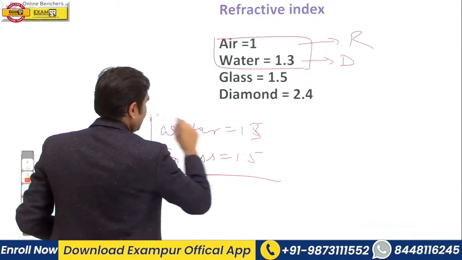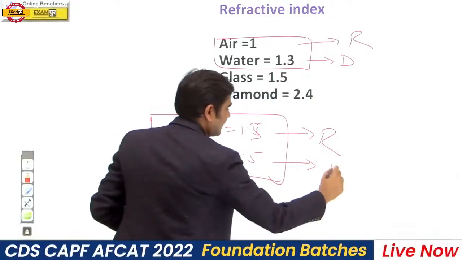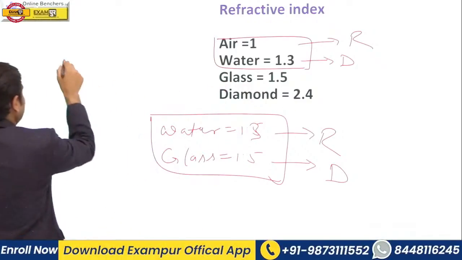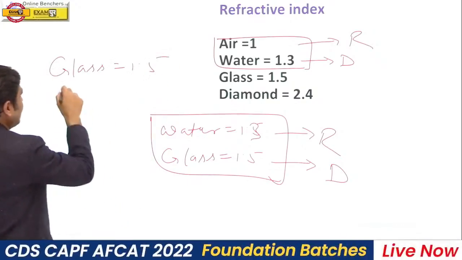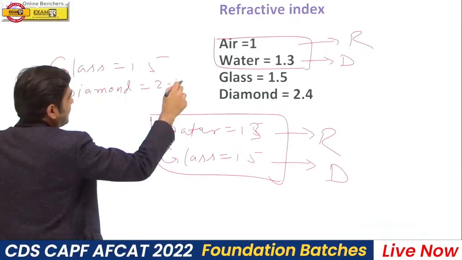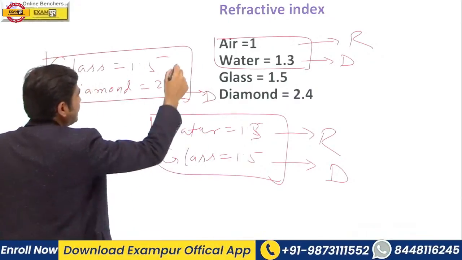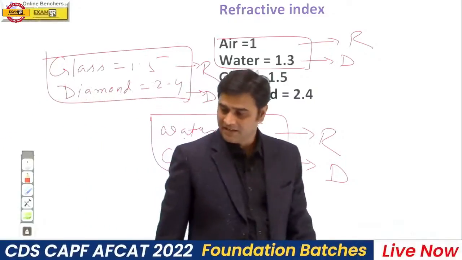Here water will be the rarer and glass will be the denser. When we compare these two media, that is glass and diamond, refractive index of glass is 1.5 and refractive index of diamond is what? 2.4. Which one is denser? Definitely diamond will be the denser and glass will be the rarer.